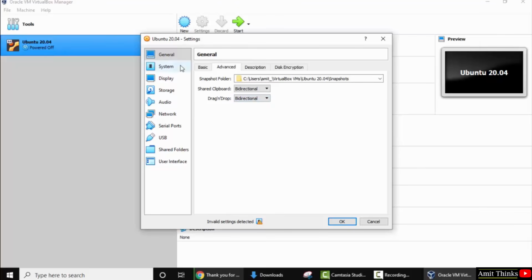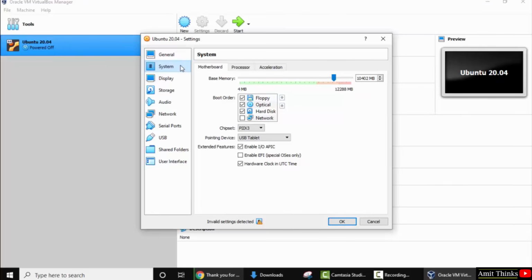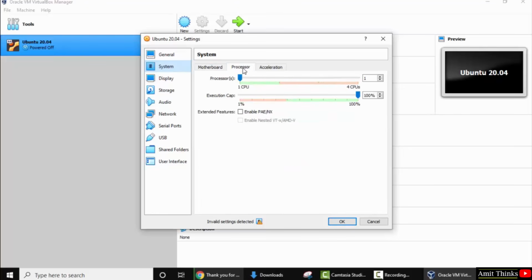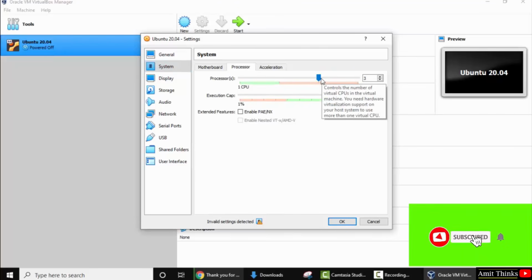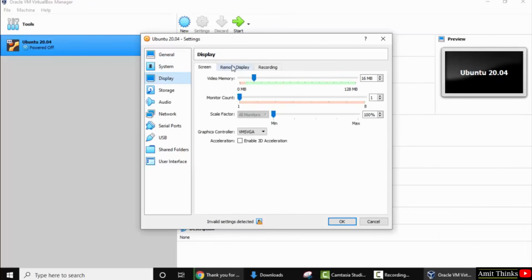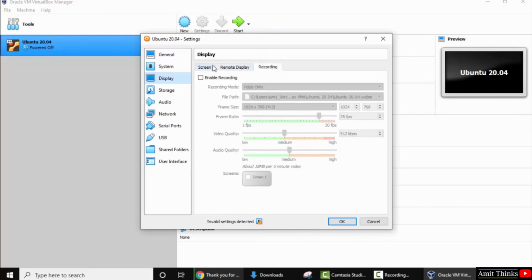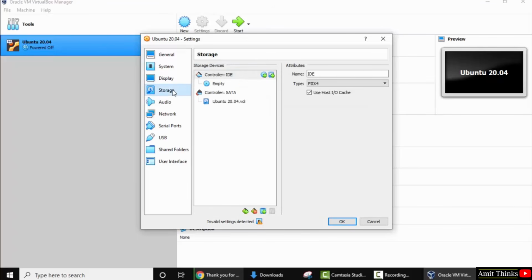Now click on system. Keep this as it is. Go to processor. Here set a good amount of processor so that there are no speed issues. So I'll give 3 CPUs out of 4. Now go to display, screen display, remote display recording. Keep the same default. Go to storage.